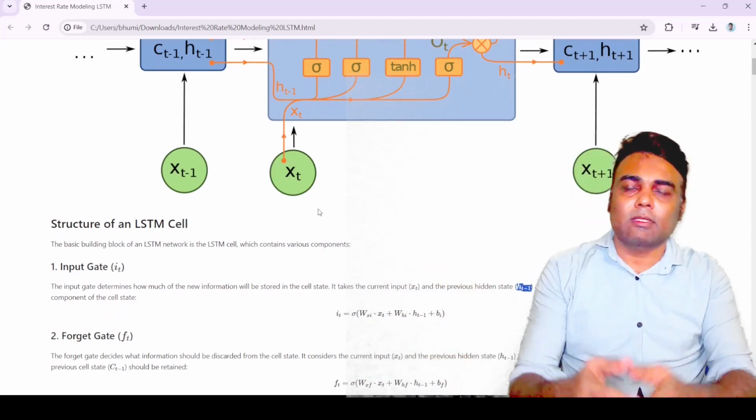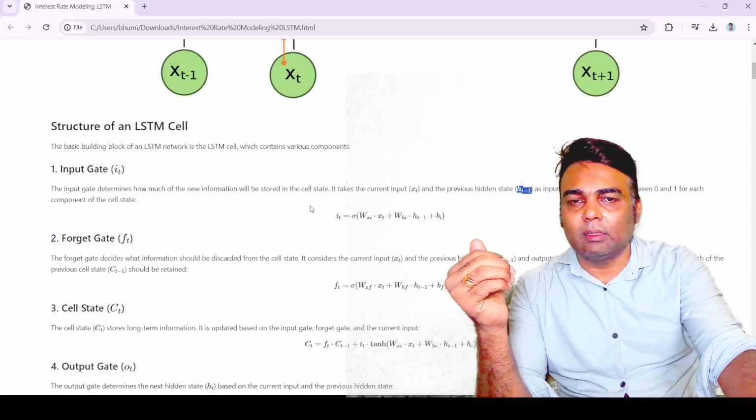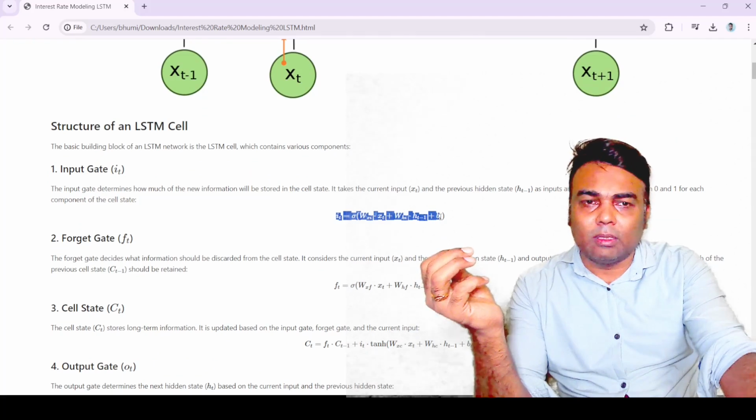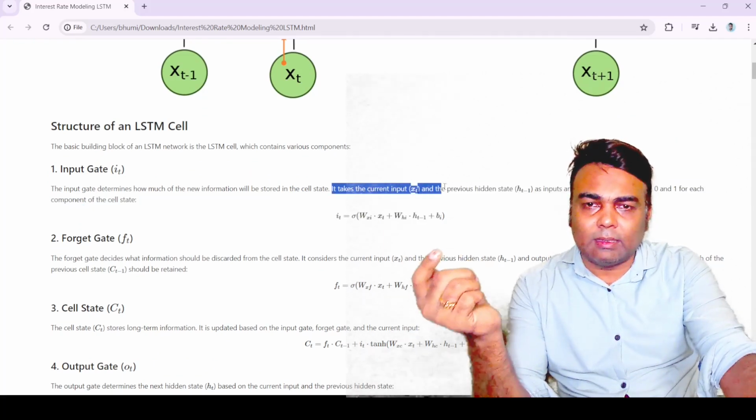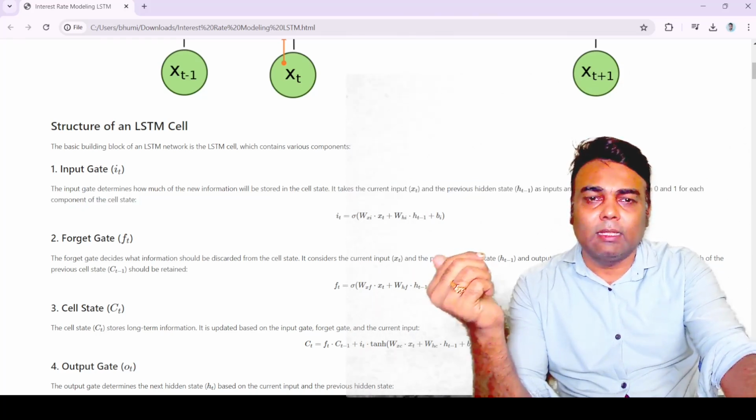We have already discussed what states are and how the output is generated. The input gate takes the current input x_t and the previous hidden state s_(t-1) as input, and outputs a value between 0 and 1.